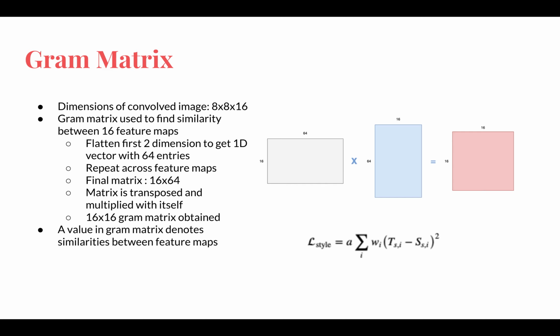The final matrix thus is a 16 by 64 one. The matrix is then transposed and multiplied by itself. And finally, we achieve a 16 by 16 gram matrix. The values in the gram matrix denote similarities between the feature maps.